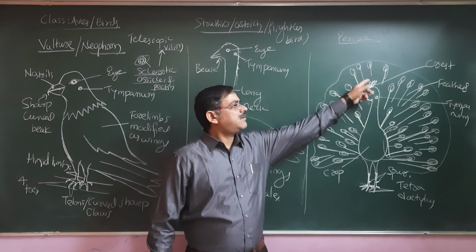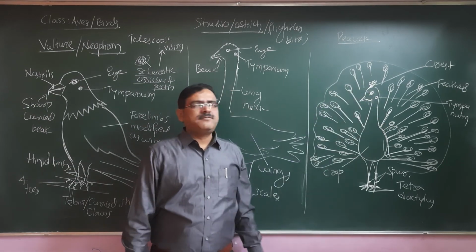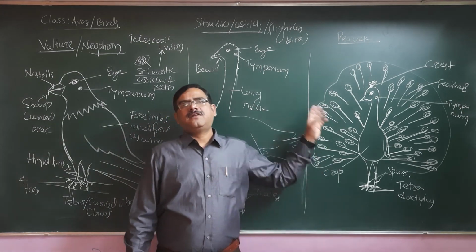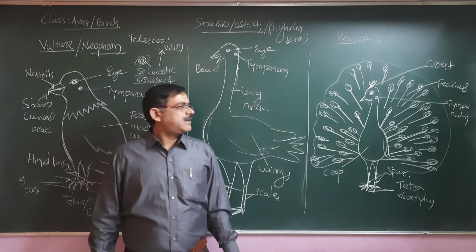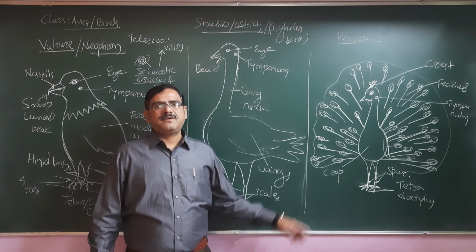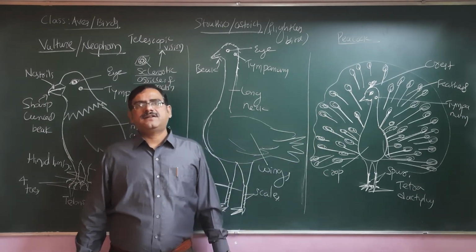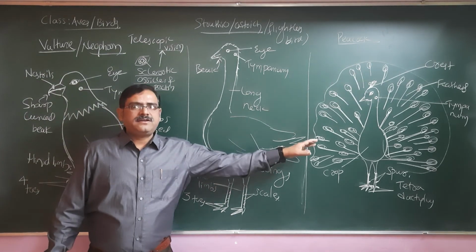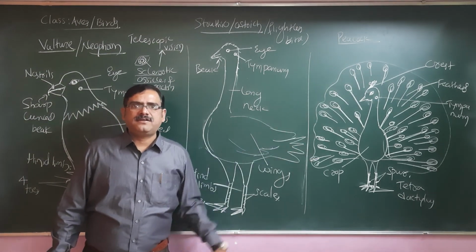They have the hood or the crest, then the tympanum which represents mainly the ear, and they are insectivores. They can be seed eating, snake eating, and they eat rabbits and rats also. Peacock as such is mainly found in thick vegetation or forest and in the crop fields also.